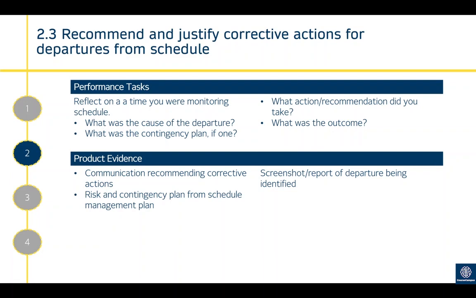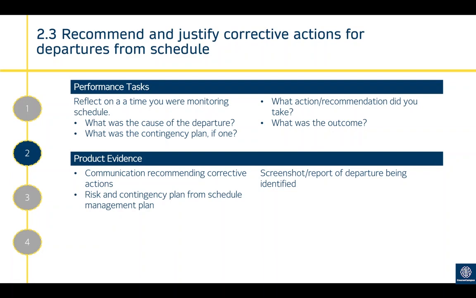This is obviously best case as part of a holistic statement about a time you've identified a departure, and now these are the corrective actions that are recommended. You want to justify them. Why was it that you picked those corrective actions? So reflecting the time where you're monitoring schedule, what was the cause of the departure? What was the contingency plan, if one? What was the action or recommendation that you took, and what was the outcome?